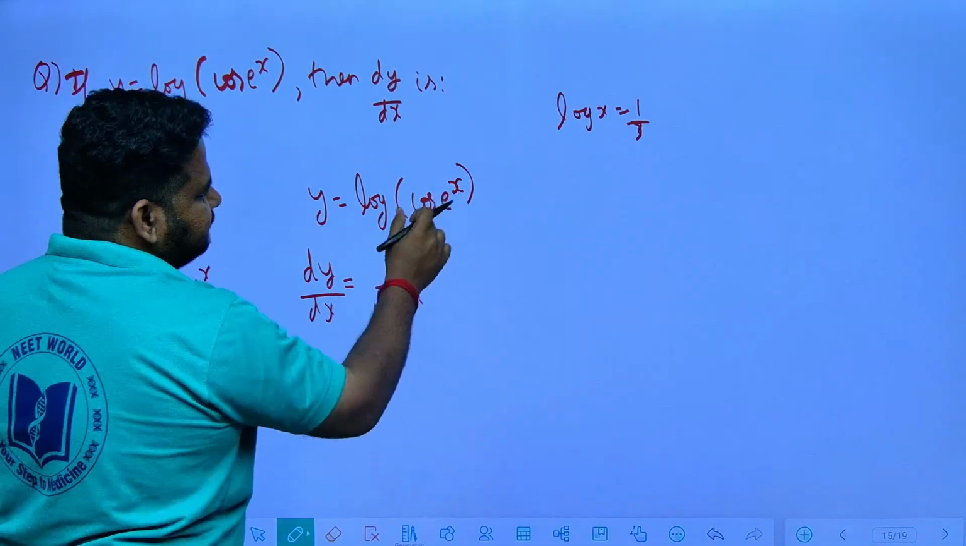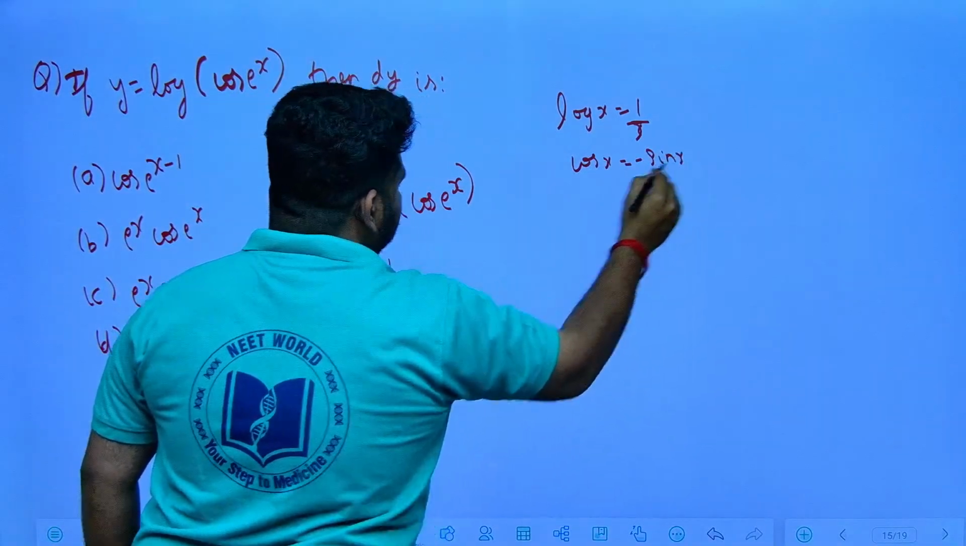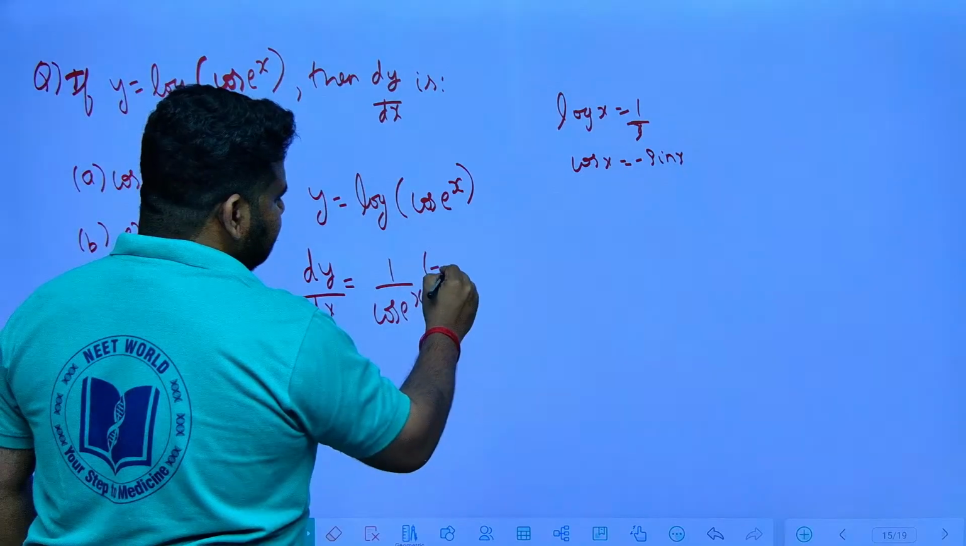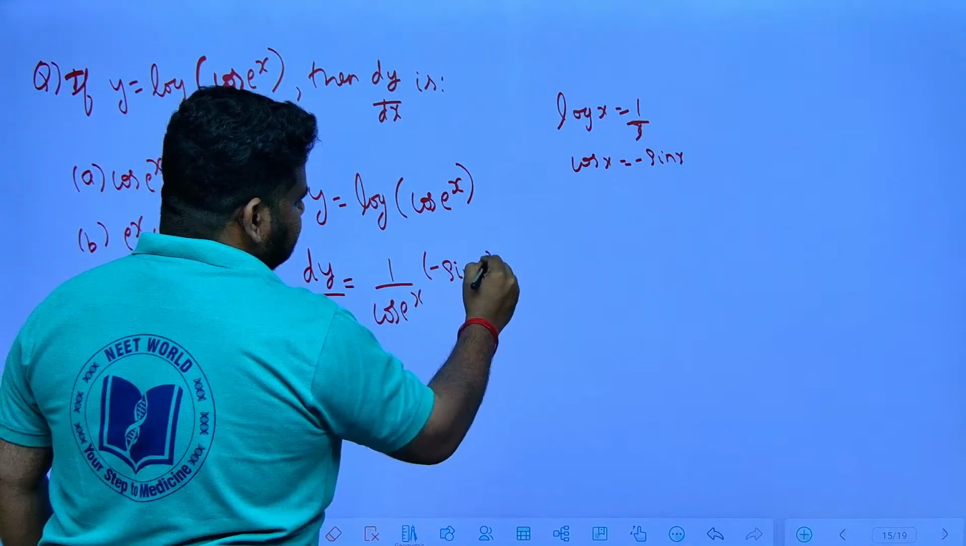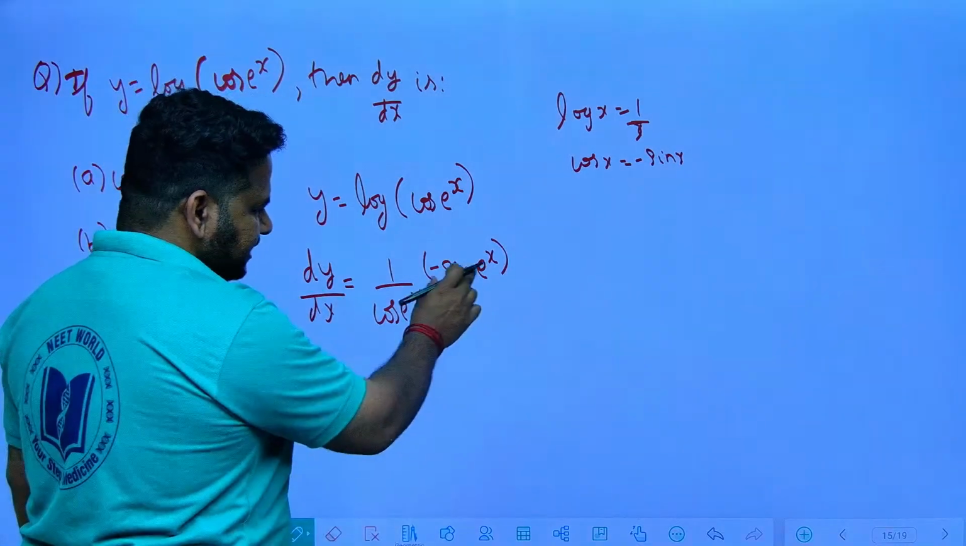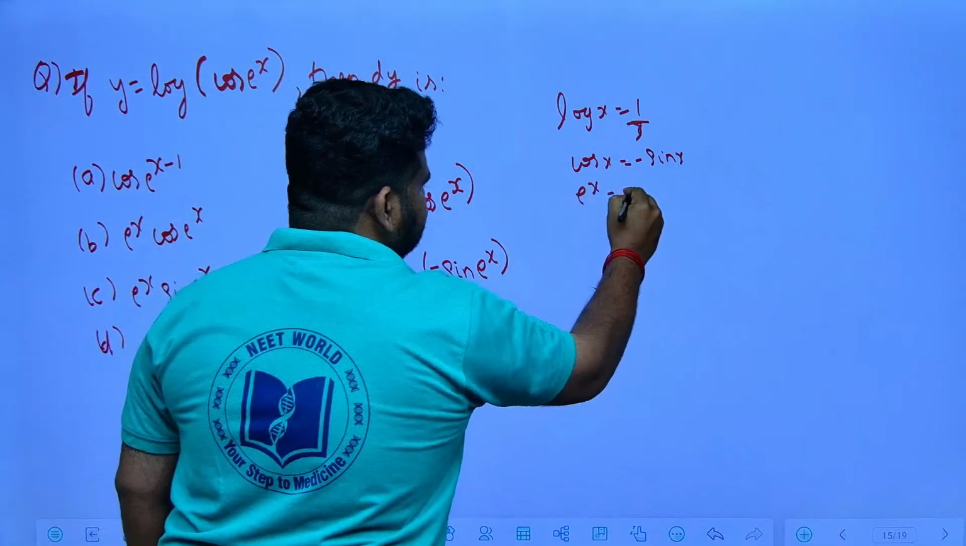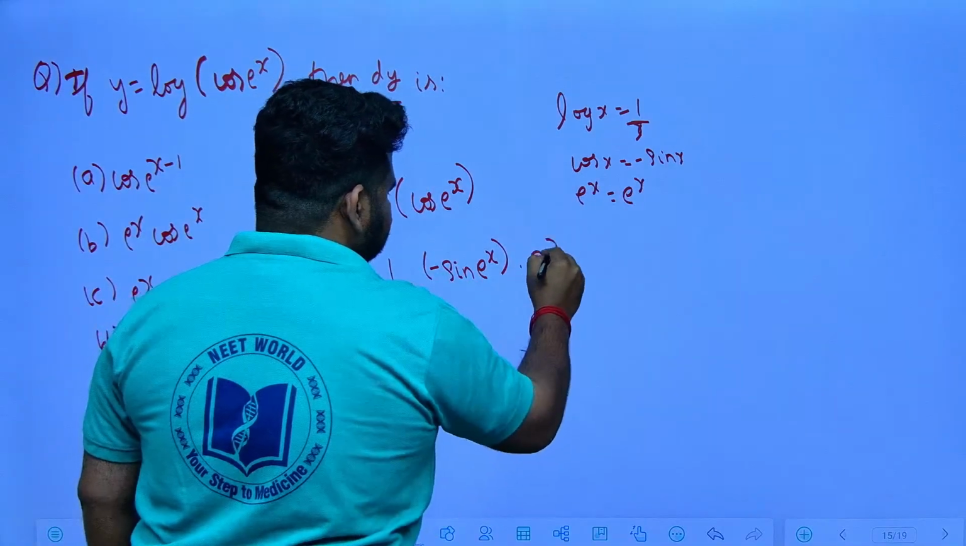Now we are having cos of something. Derivative of cos x is minus sin x. So cos of something is minus sin e power x. Sin e power x is done. Outside cos is done. Now inside, derivative of e power x is what? E power x itself. So we will write into e power x.